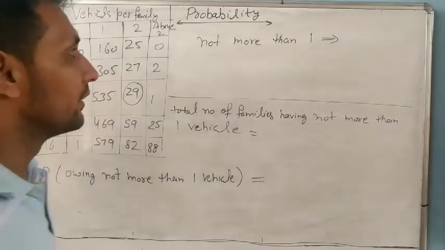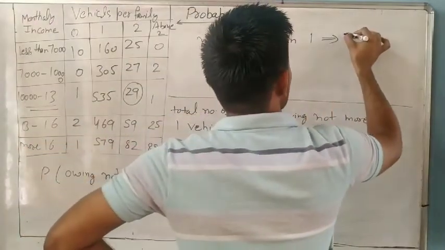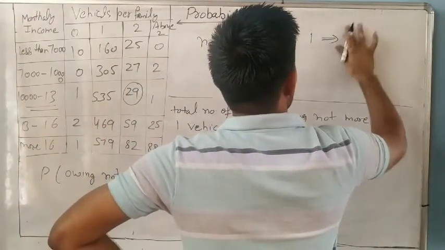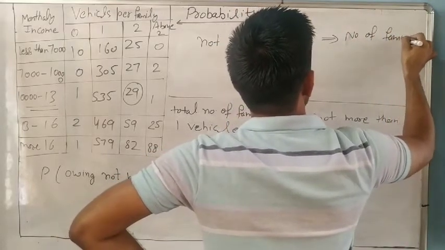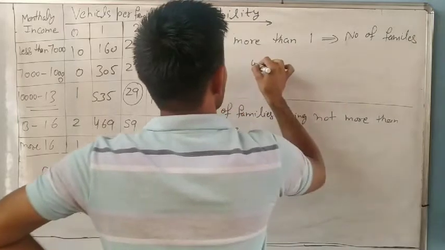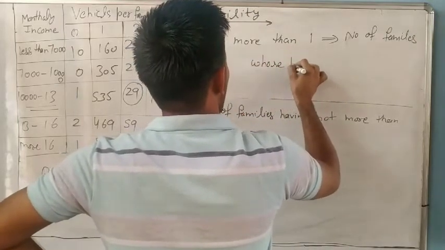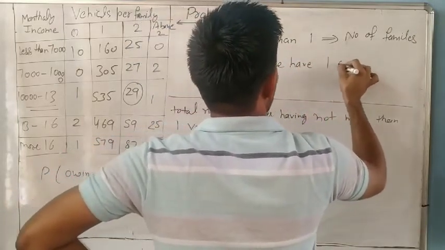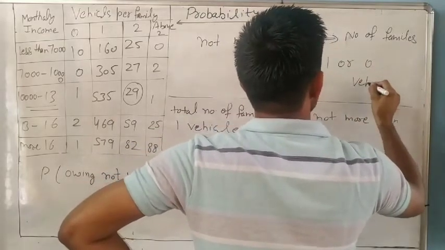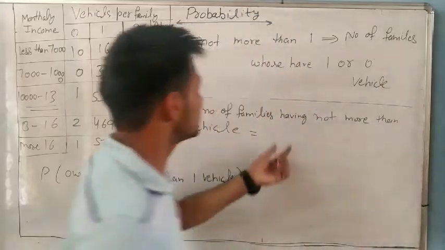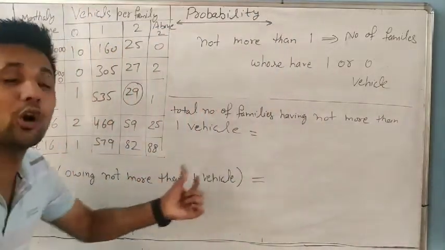What is the meaning? The number of families who have 1 or 0 vehicle. Because in the question, what is given? Not more than 1.